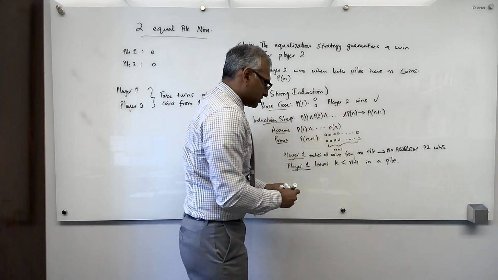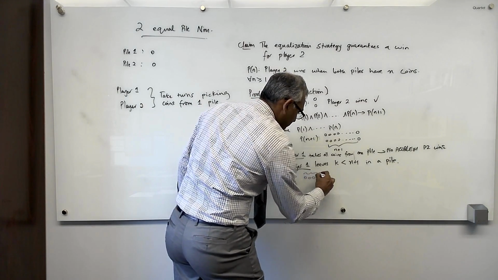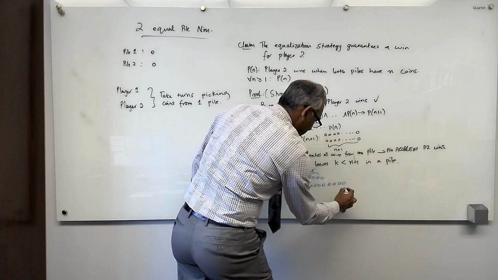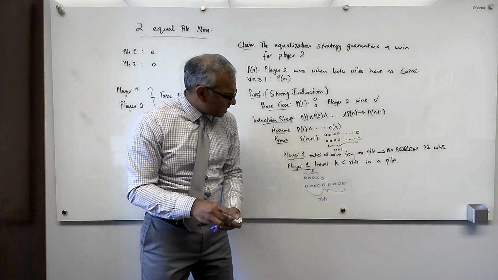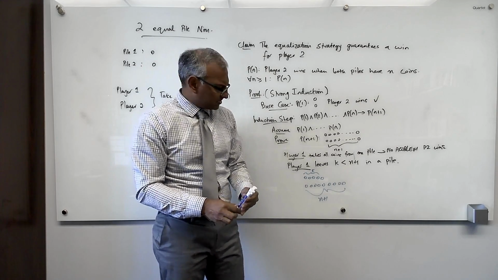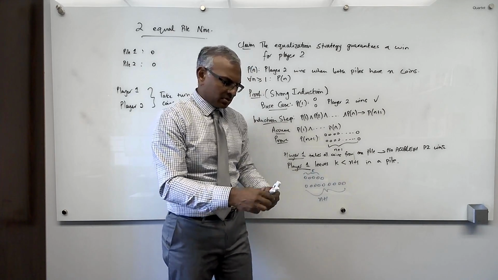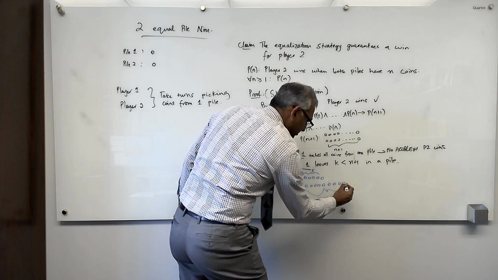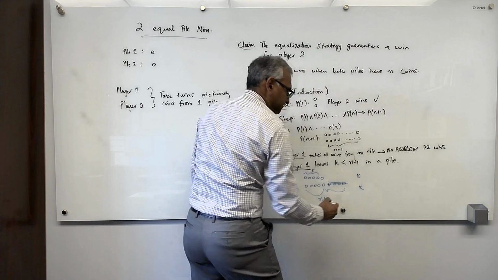So what we know is that the situation is like this. We have k in one pile, and we have n plus 1 in the other pile. Now the equalization strategy says, reduce the other pile to k by taking the same number. So player 2 takes this away and reduces it to k and k.